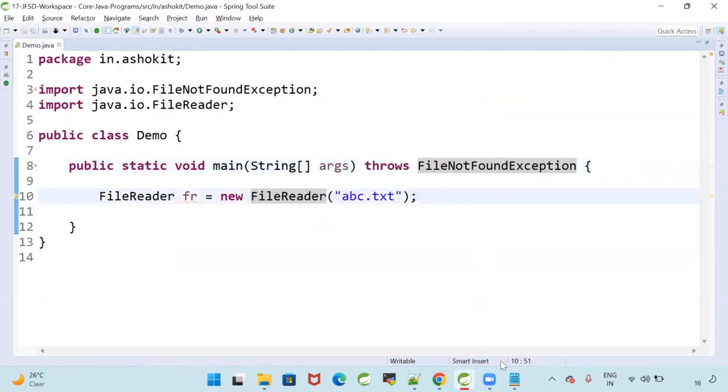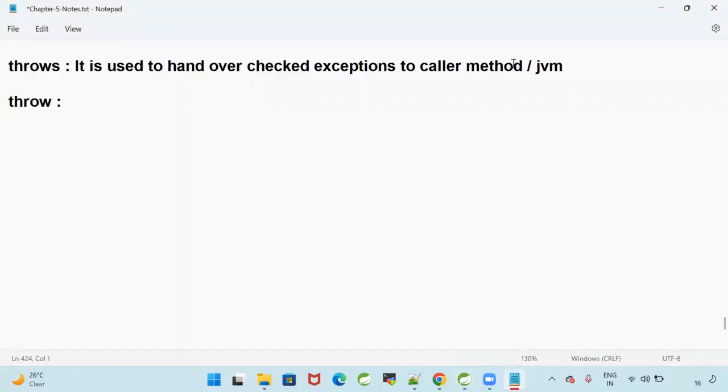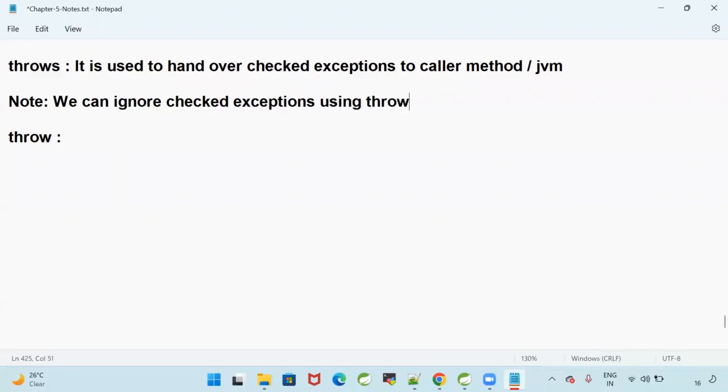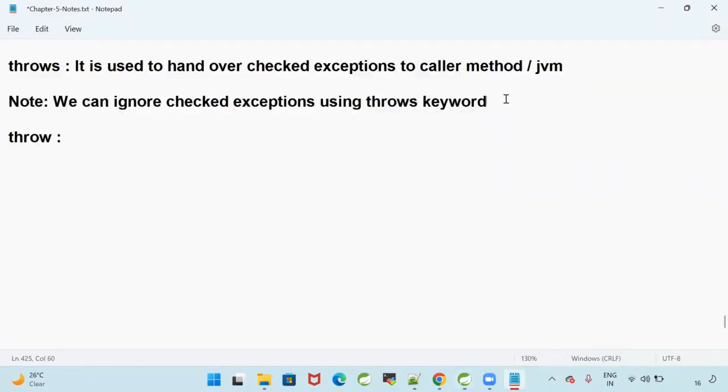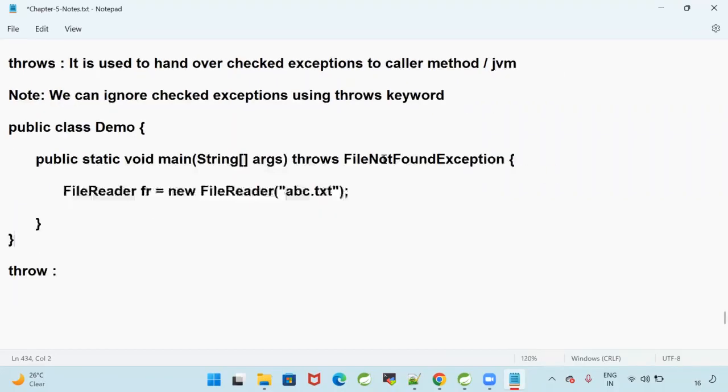It is used to hand over checked exceptions to the caller method or JVM. I can say it is used to ignore. We can ignore checked exceptions using the throws keyword. So this is an example for that.